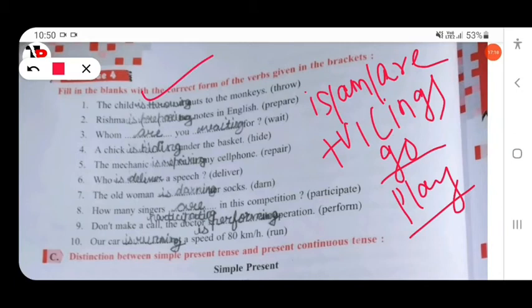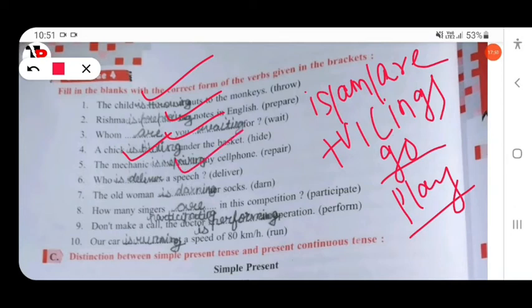Okay, is throwing. Reshma is preparing notes in English. Okay, Reshma is preparing. So whom are you waiting for? Whom are you waiting for? Okay, this is the correct answer. A chick is hiding under the basket. Is hiding. Okay, correct answer. A mechanic is repairing my cell phone.